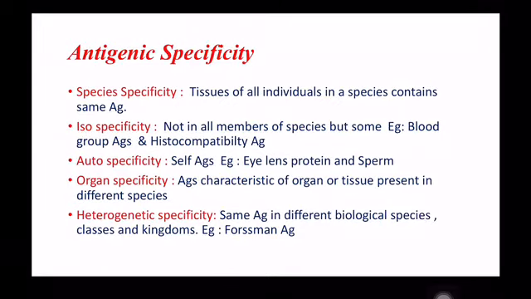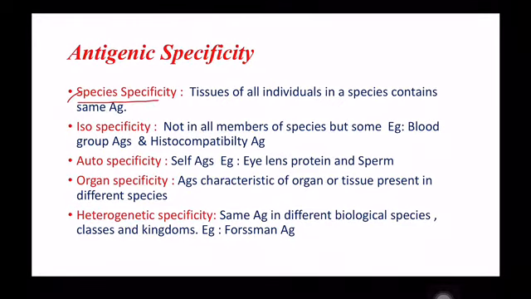The specificity of tissue antigens of animals is considered under these categories such as species specificity, isospecificity, autospecificity, organ specificity and heterophile specificity or heterogenetic specificity.